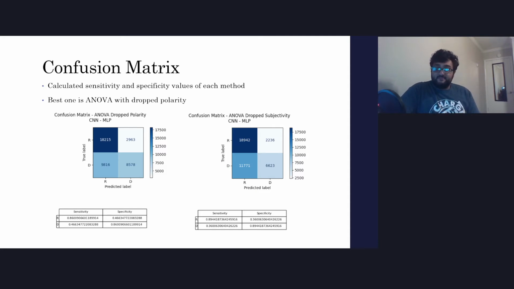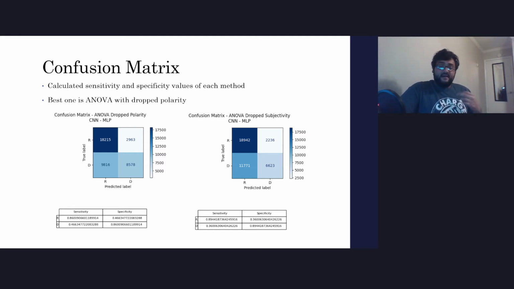So here's the confusion matrix to get the sensitivity and specificity scores for each classifier. I chose the best method of classification to present. The other confusion matrices and sensitivity and specificity tables are available in the report in Appendix A, but for the sake of conciseness, I chose to stick with the ANOVA reduced, dropped MLP classified confusion matrix.